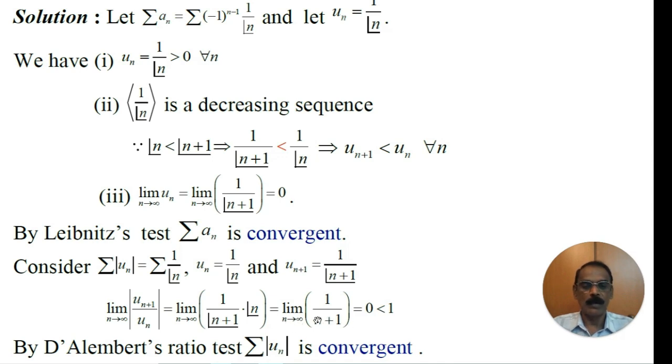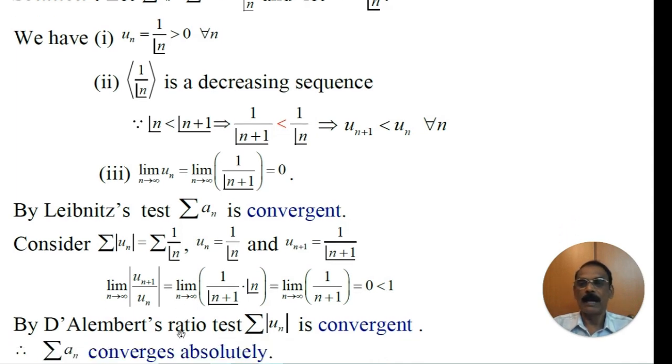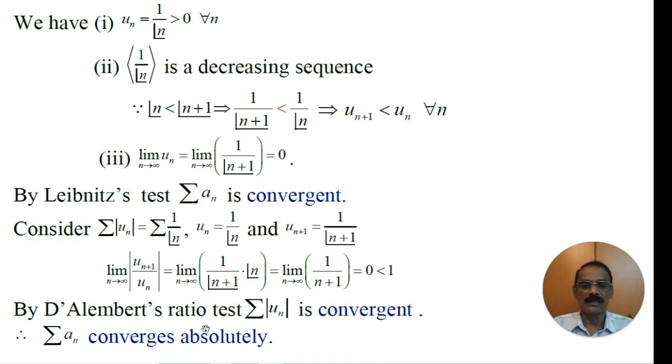As n tends to infinity, n plus 1 tends to infinity. Therefore, 1 by infinity is 0, which is less than 1. Hence, by D'Alembert's ratio test, the series modulus of un is convergent. Therefore, the given series an converges absolutely.